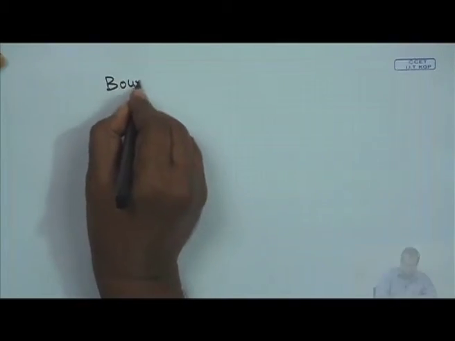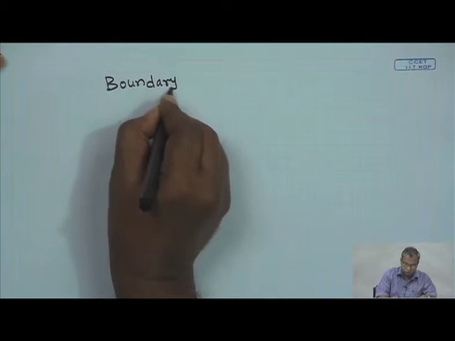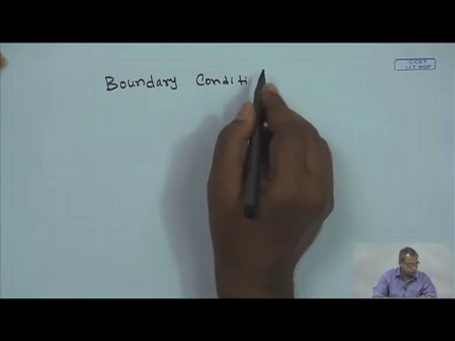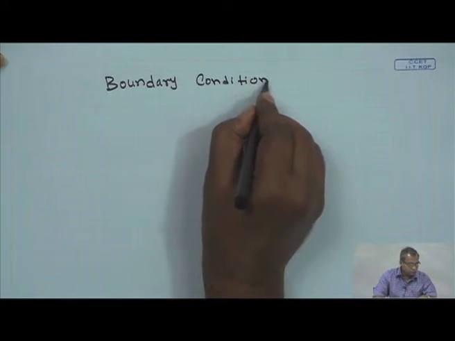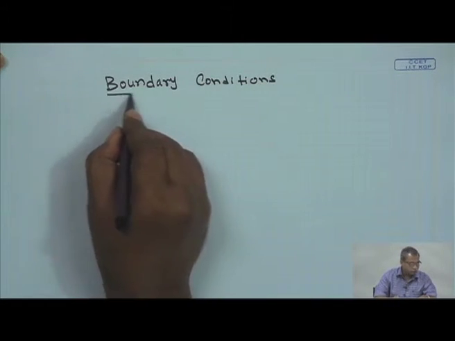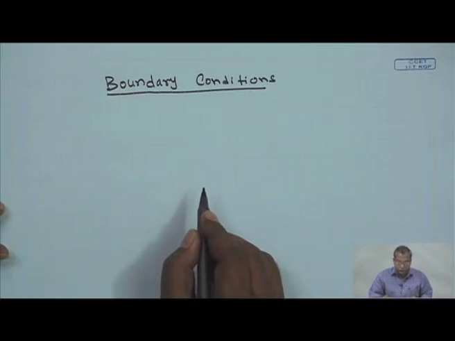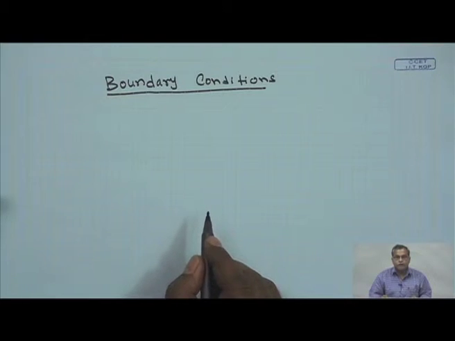Now, once the differential equations are defined, then you have to define the boundary conditions. The boundary conditions are very important in case of partial differential equations.